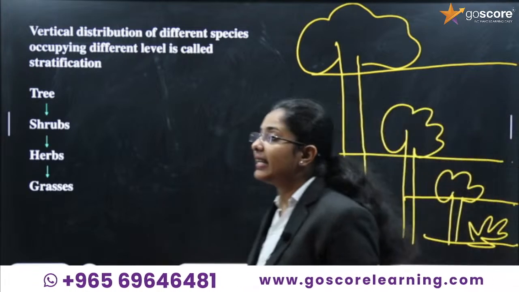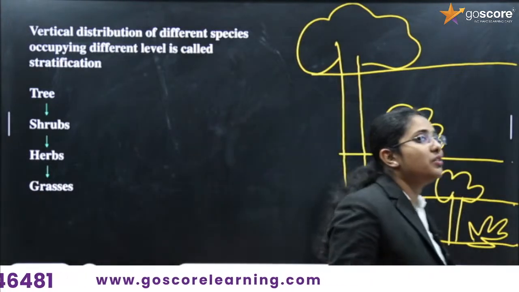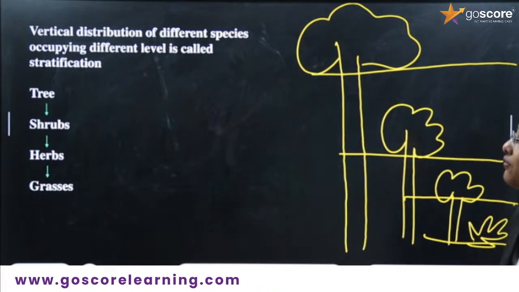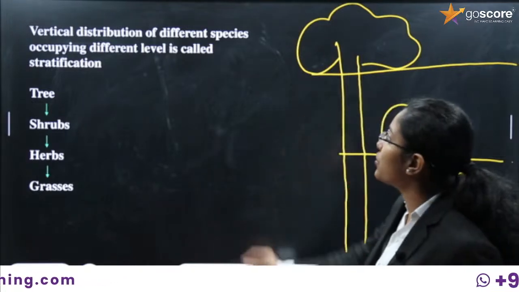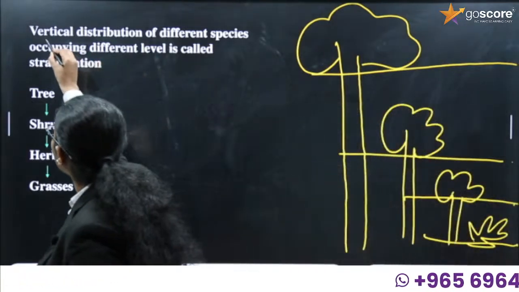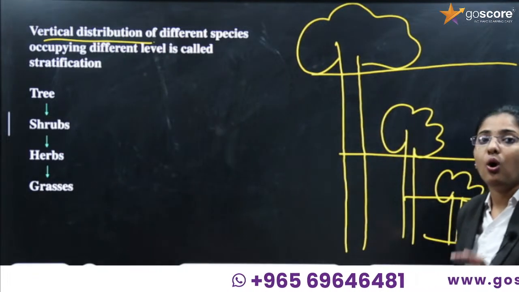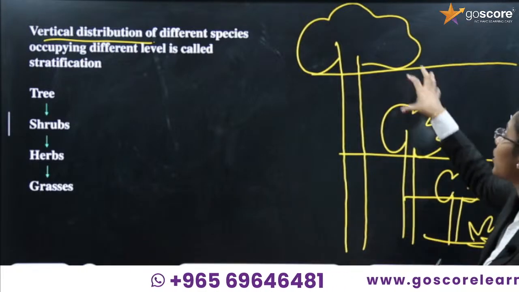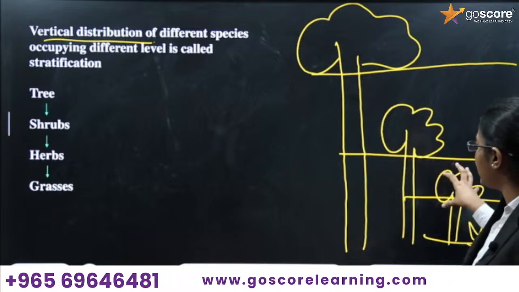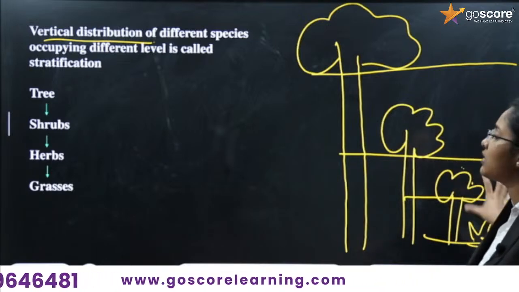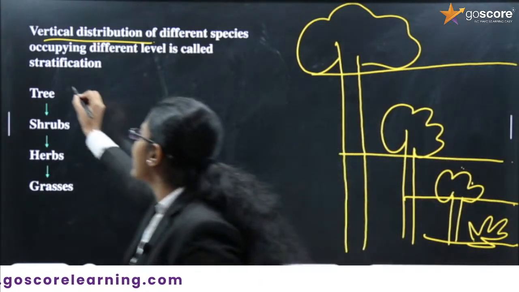So this is the vertical distribution. Vertical distribution of different species occupying different levels. Underline this and note it in your notebook. Trees occupy this level, shrubs occupy this level, herbs occupy this particular level, and grass occupies the lower level. So different levels like this are called stratification.